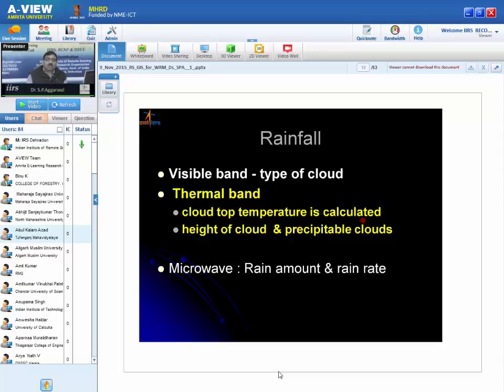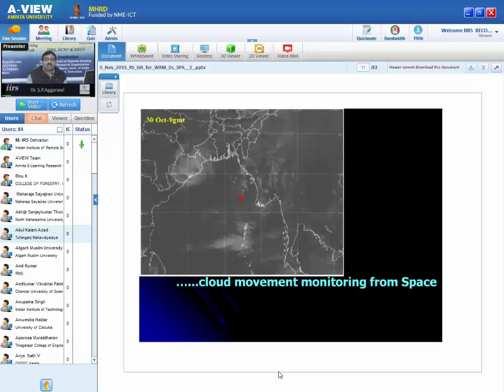Generally for tropical countries, if cloud top temperature is less than or equal to minus 40 degrees centigrade, this is a threshold value, then it is going to rain. So this gives the information about the rain, this gives the type of the cloud, and this gives the information about whether it is raining or not raining. But then, once you get this information, from microwave data, because it is an active microwave, we get the information about the rain amount, the rain rate.